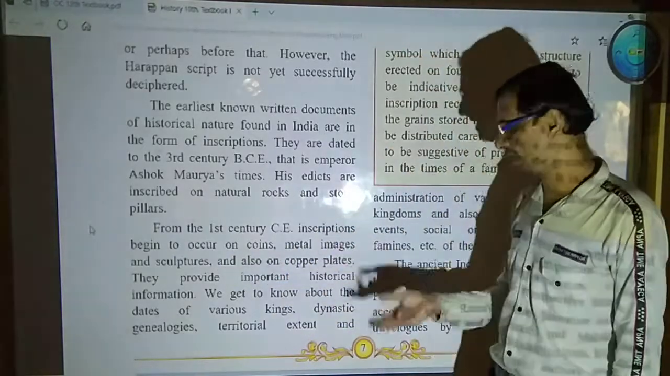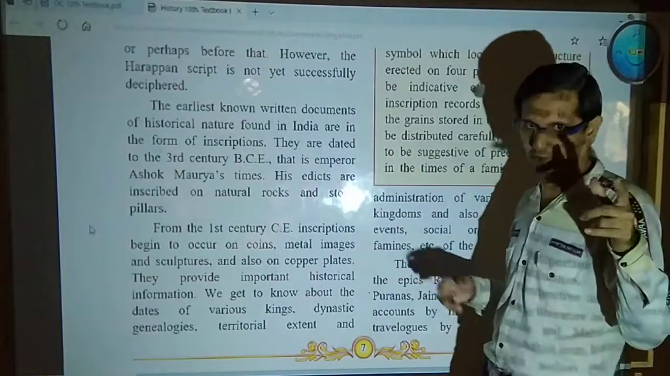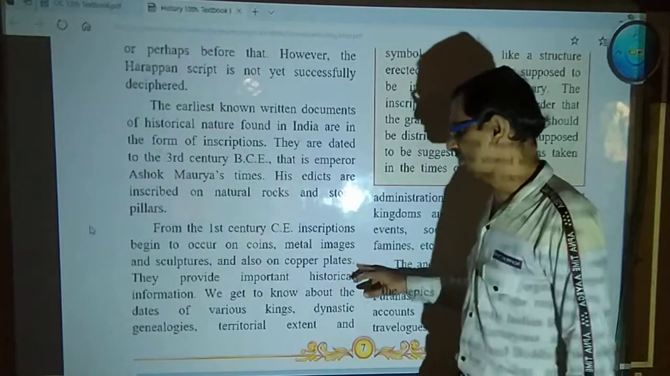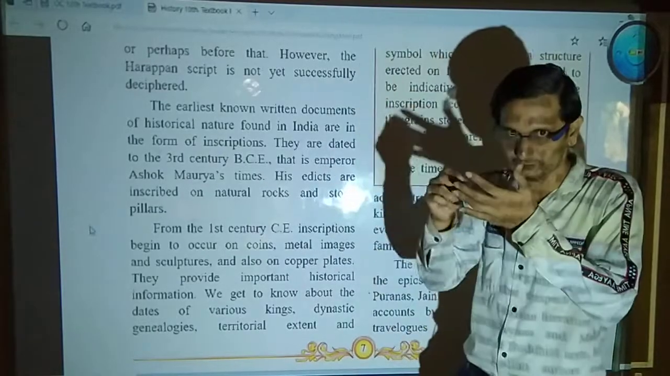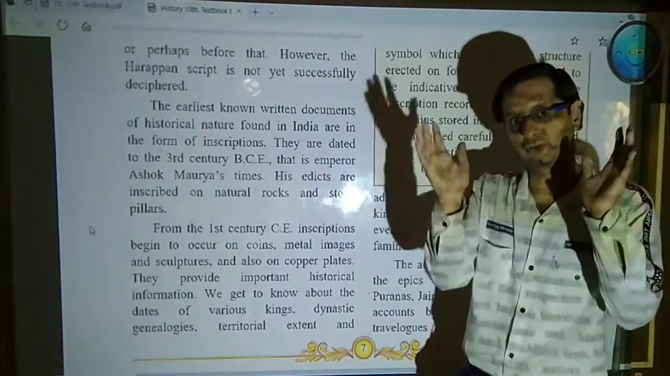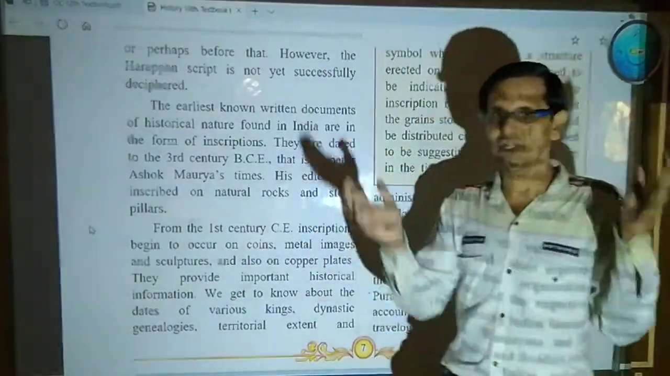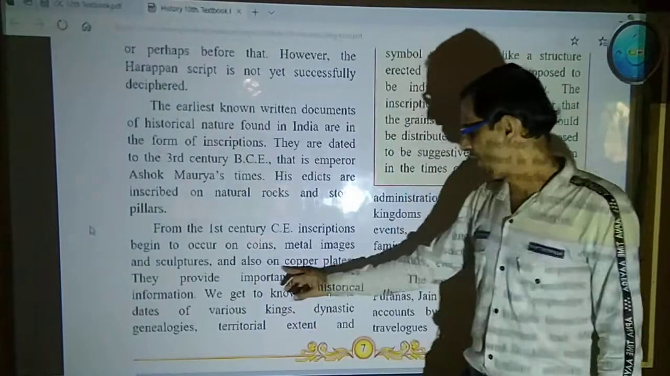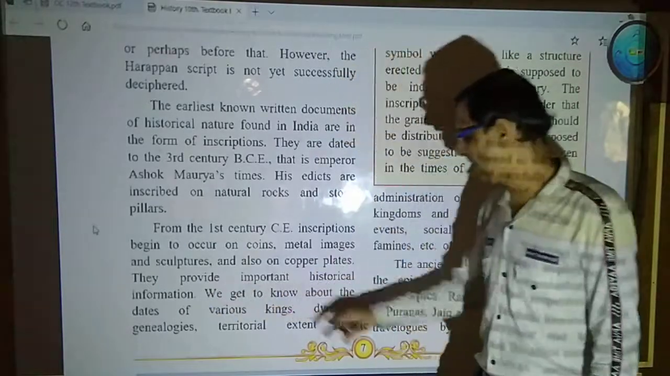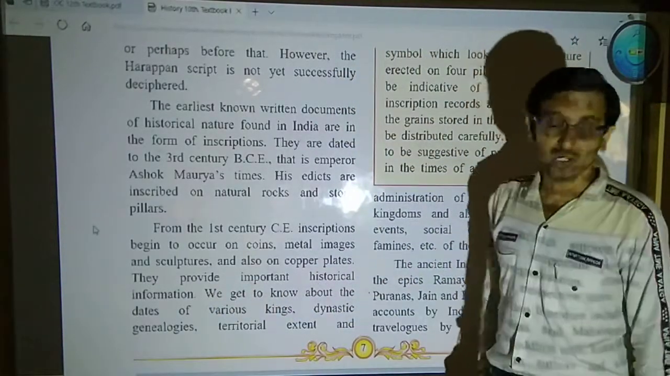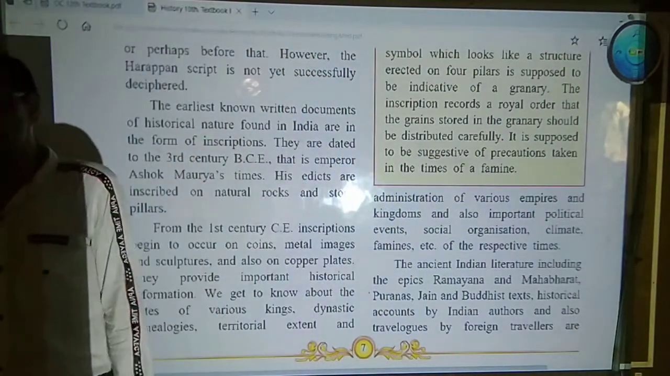From the 1st century Common Era, they started to inscribe on coins, golden coins, silver coins, copper coins, whatever coins. Metal images means they drew images or various pictures or drawings on metals also. They inscribed on various types of metal surfaces, as well as sculptures, like statues. Also, they used to inscribe on copper plates. They provide important historical information,